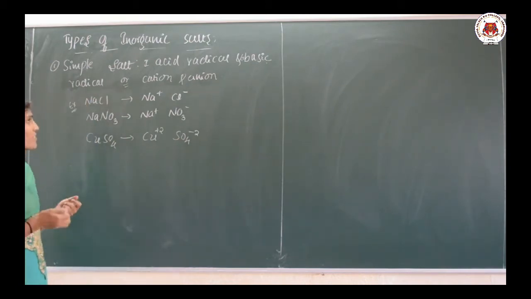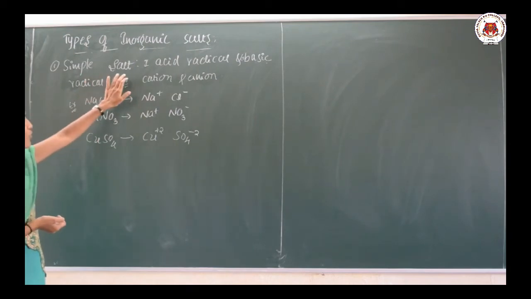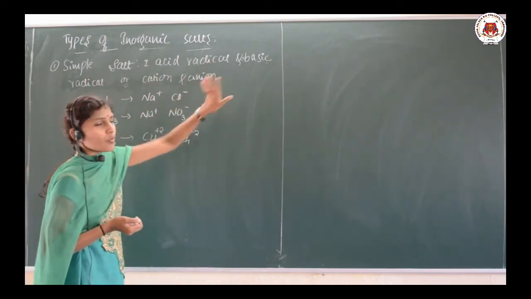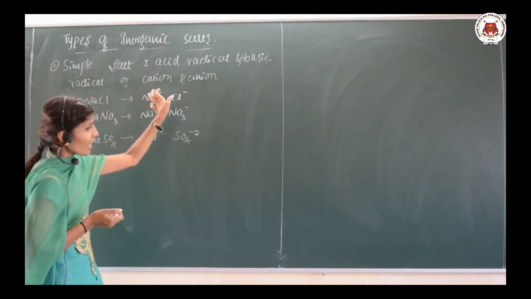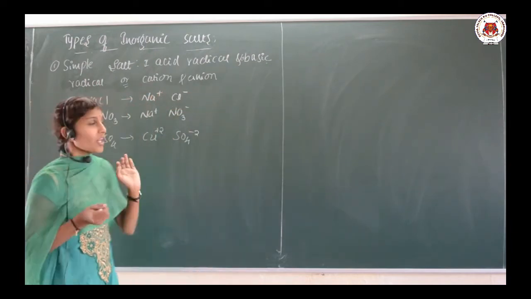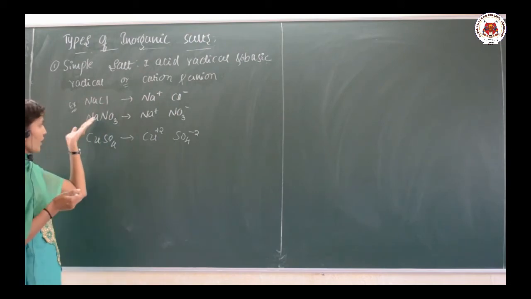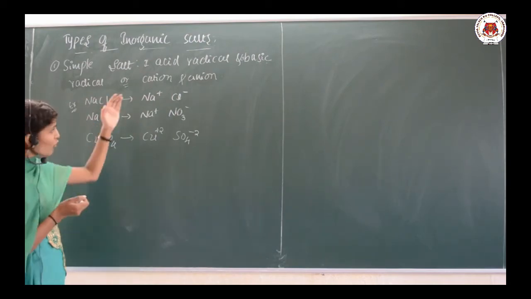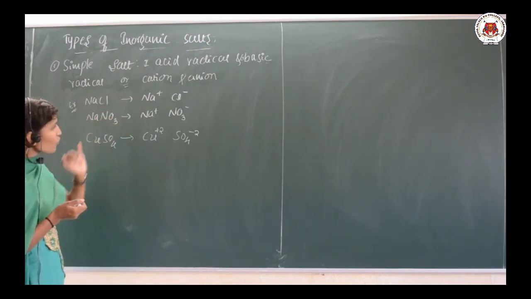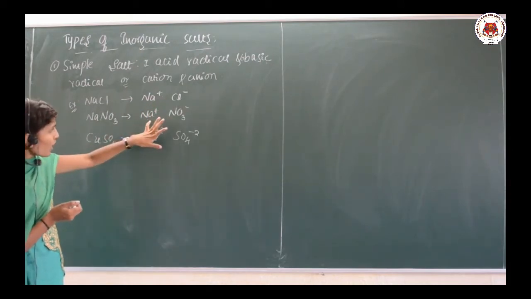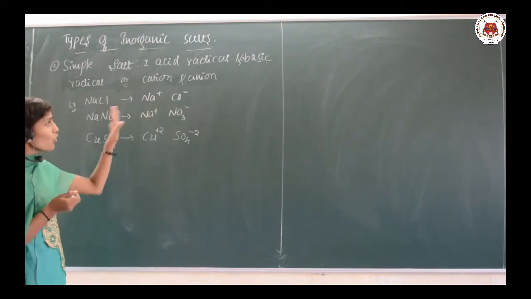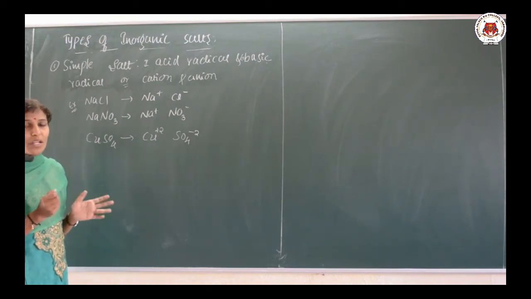So what is a simple salt? A simple salt is made up of one acid radical and one basic radical, or one cation and one anion. Examples: NaCl, NaNO3, CuSO4. If you look at all these, when they dissociate, they give us one cation and one anion. So those are nothing but simple salts.